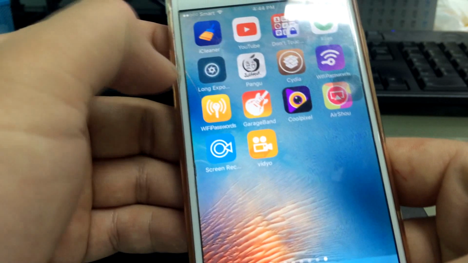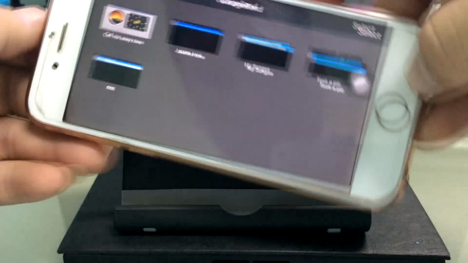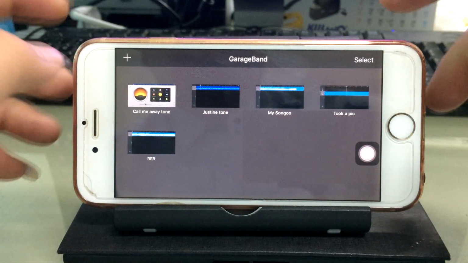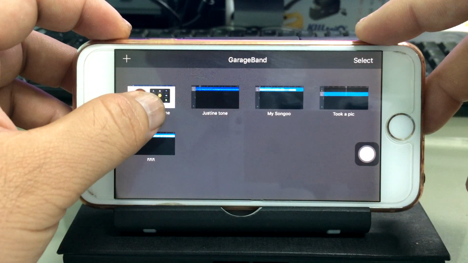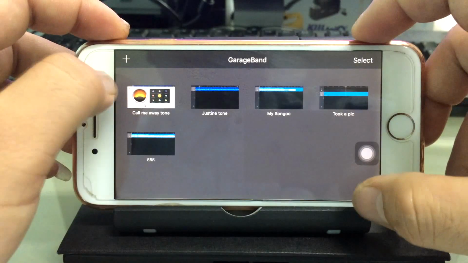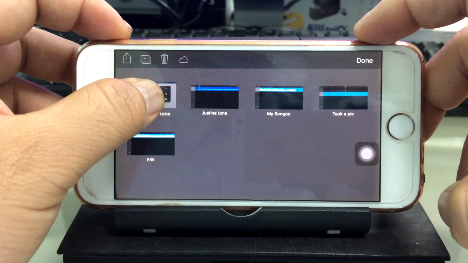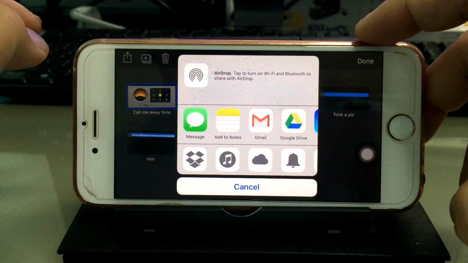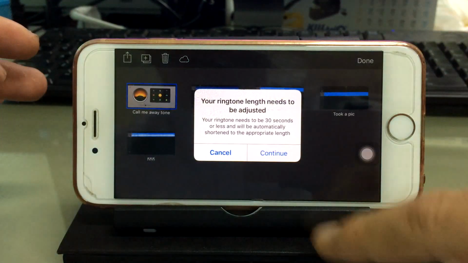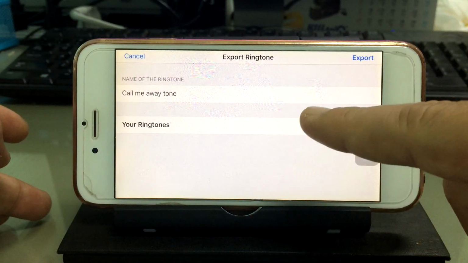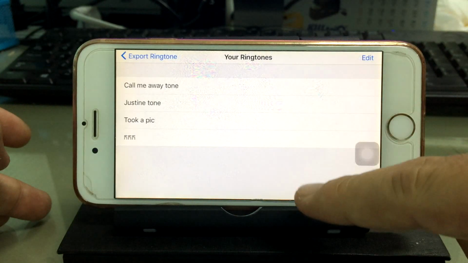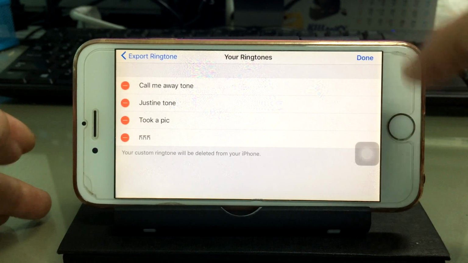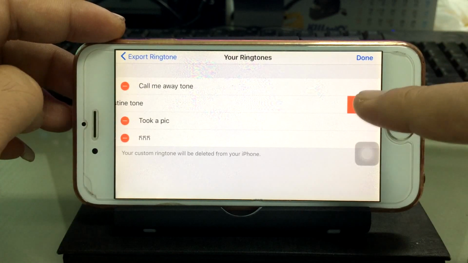And you go to GarageBand. And tap whichever ringtone that you want. Tap here and tap here, and Ringtone and Continue, and then tap your ringtone. Now it has four ringtones. Tap Edit and select here, tap here to delete.